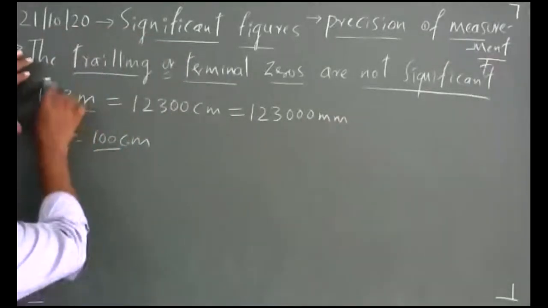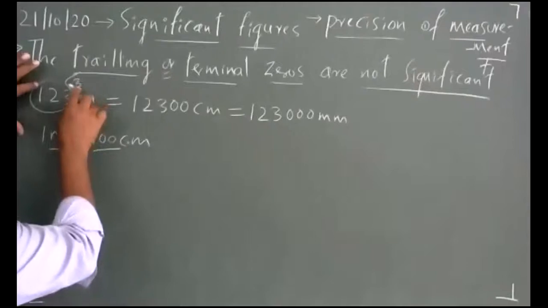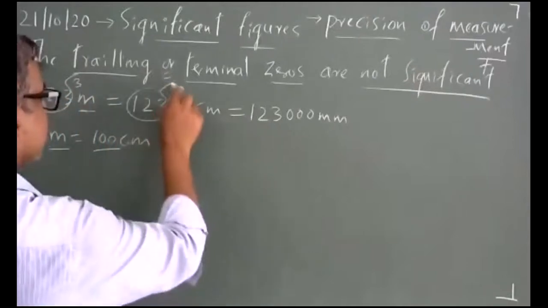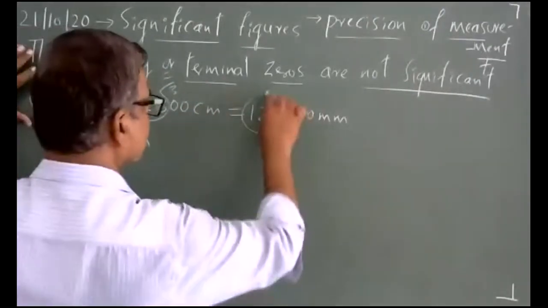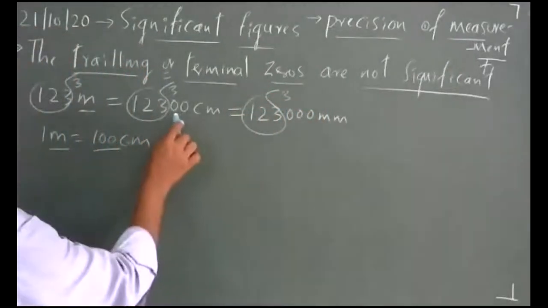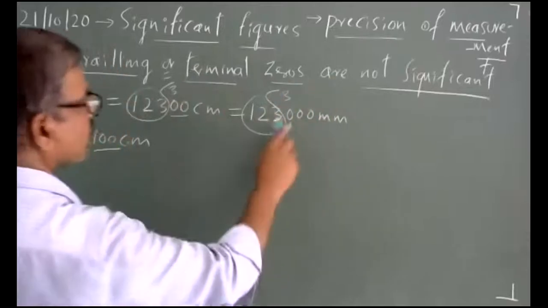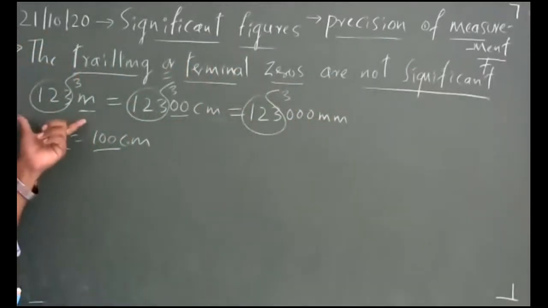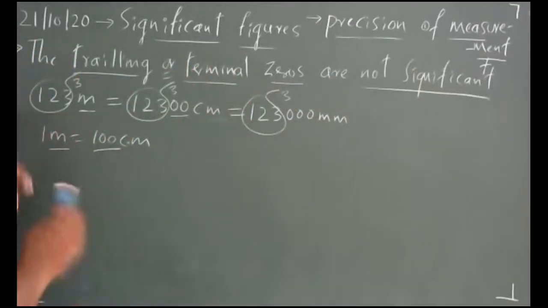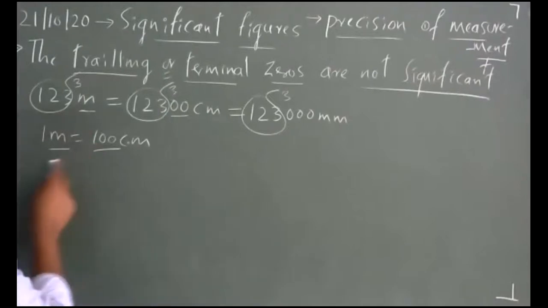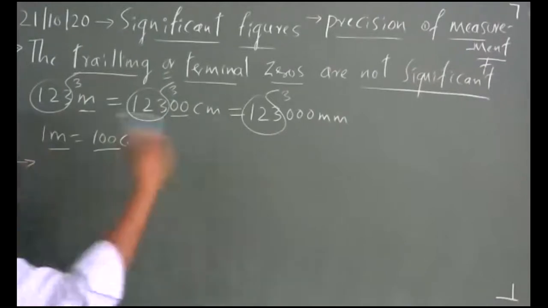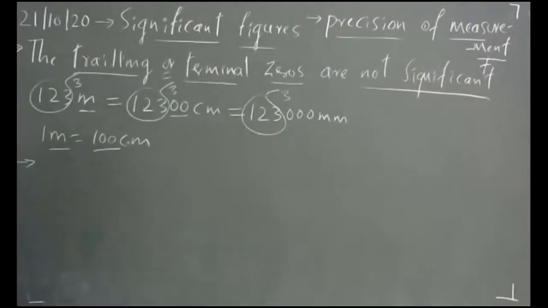The non-zero digits give significance 3. Here also significance 3, and here also significance 3. These are called trailing zeros. The trailing or terminal zeros are not significant if there is no decimal point. Now, if there is a decimal point, I will put it in the next example. Take any example. Next one I will write.